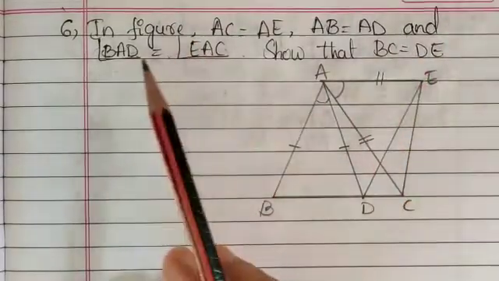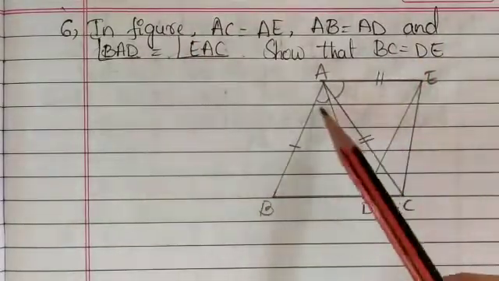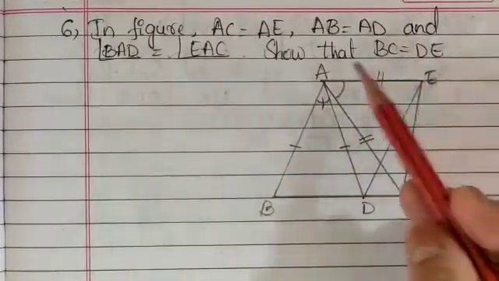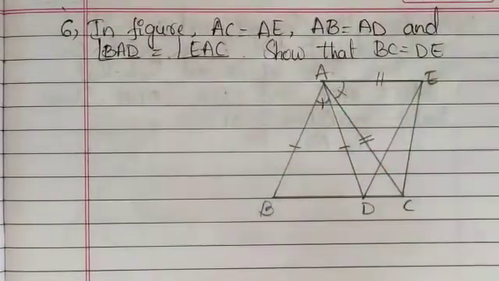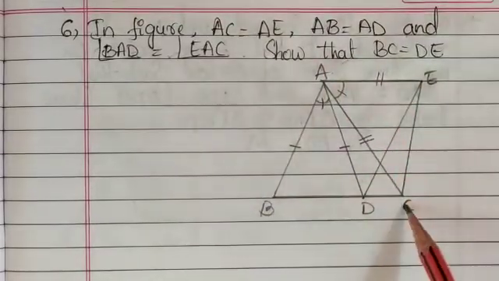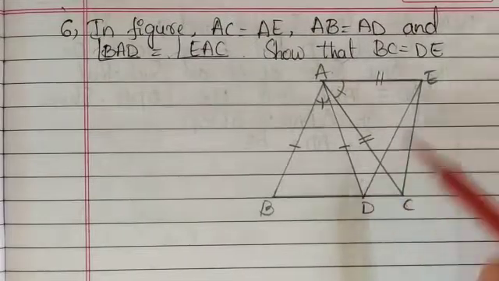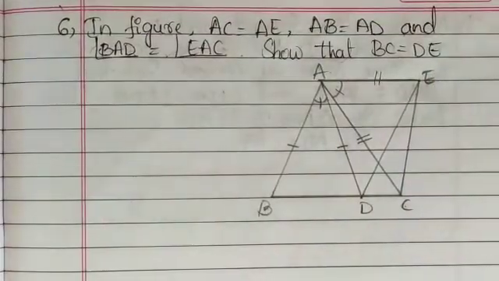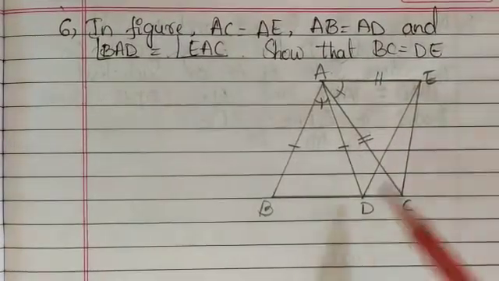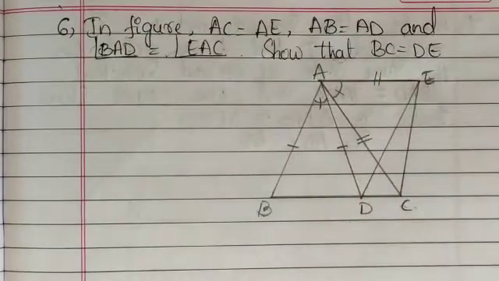And angle BAD is the same as angle EAC, that is this angle. Show that BC equals DE. To prove that, three things are required here. If I want to prove BC equals DE, I have to prove two triangles congruent to each other.